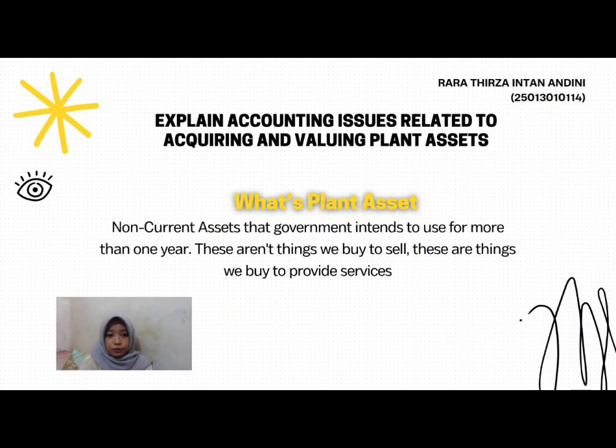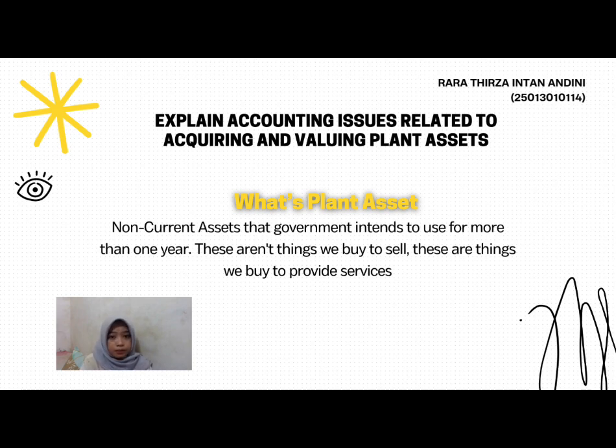My name is Rajyusa Intan Andini with the lesson BM114. Here I'm going to explain the accounting issues related to acquiring and valuing plant assets. We are going to understand how public organizations handle their most expensive items like machinery, fire trucks, or public buildings such as hospitals, which we call plant assets.